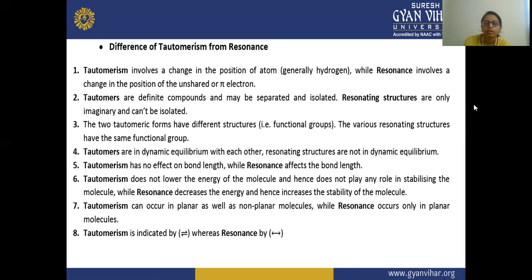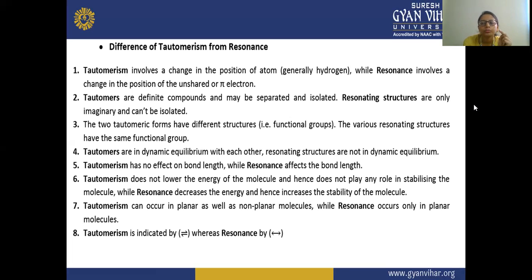Next is the difference of tautomerism from resonance. So what are the differences between tautomerism and resonance? Tautomerism involves a change in the position of an atom, generally hydrogen, while resonance involves a change in the position of the unshared or pi electrons. In resonance, there is a change in the position of the electrons that the double bond is carrying, the pi electrons. In tautomerism, there is generally a change in the position of the atom.